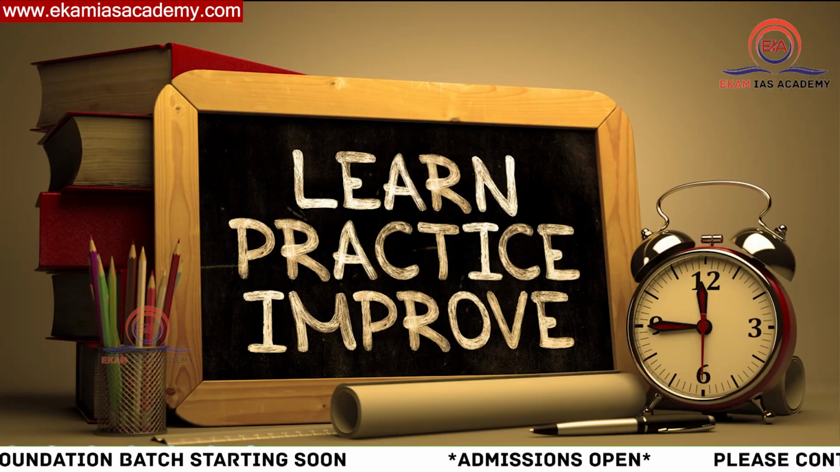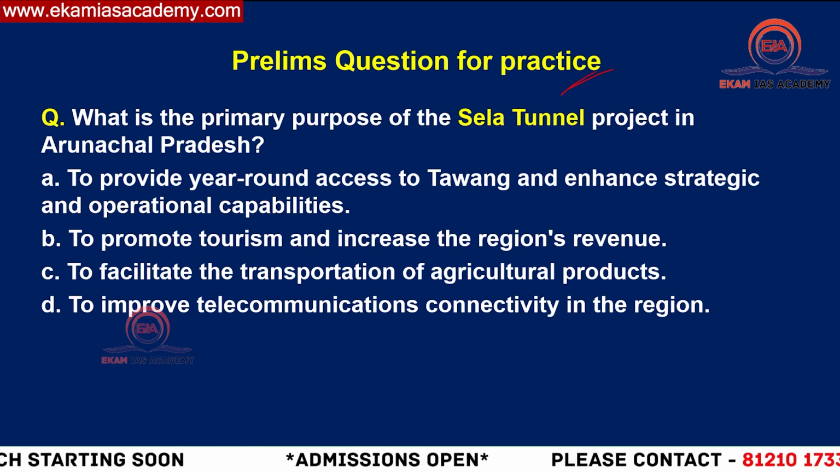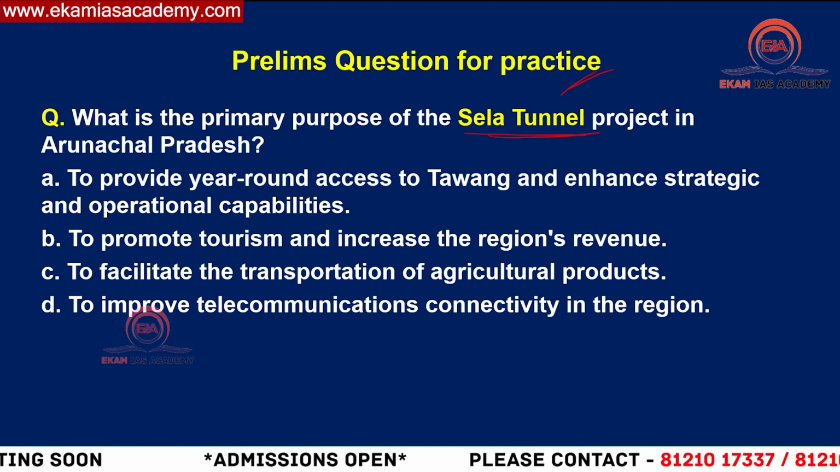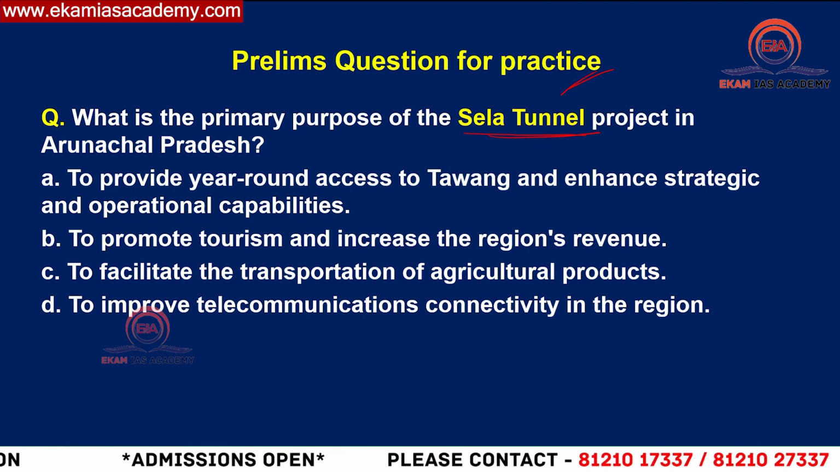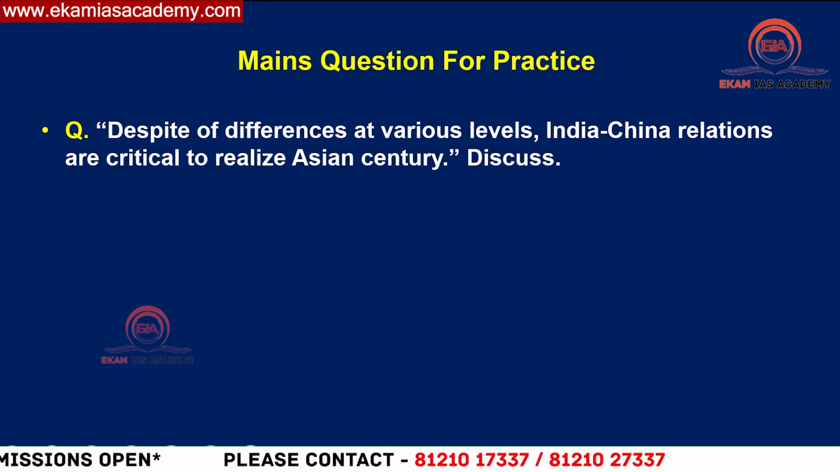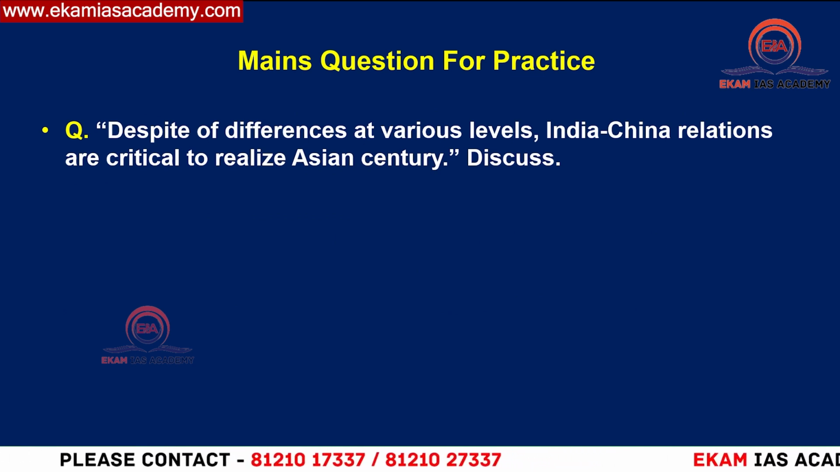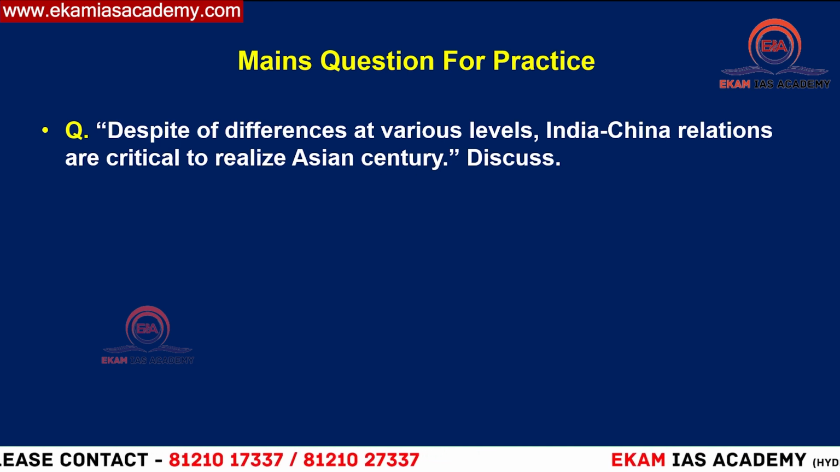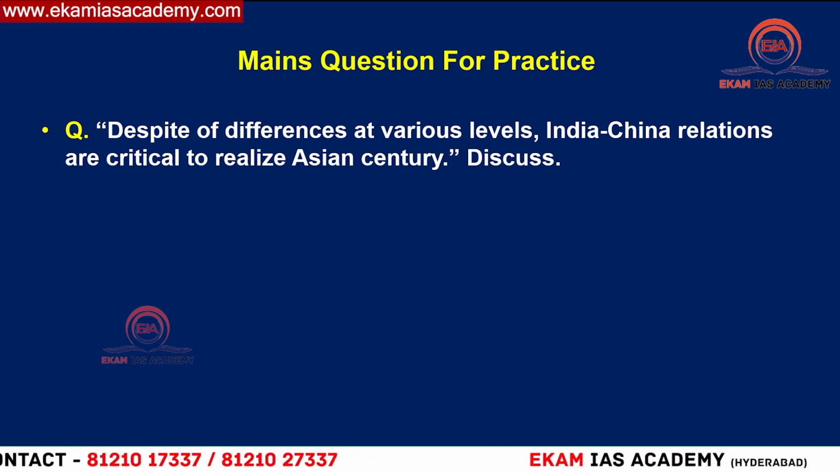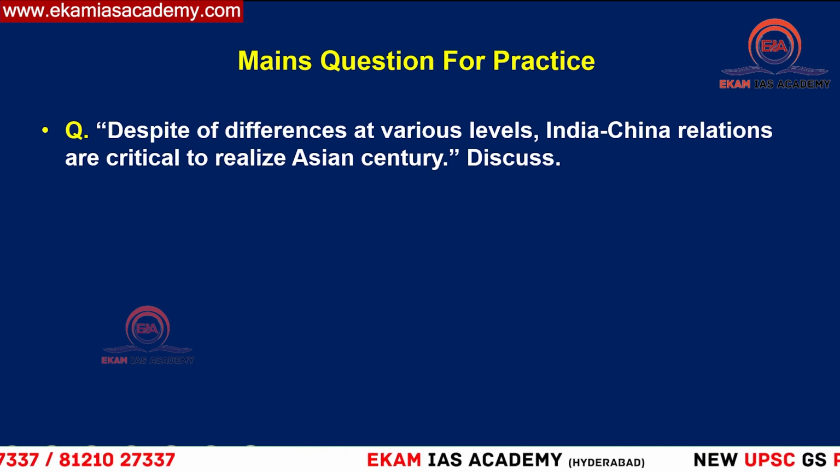Now it's time to test your knowledge with respect to today's discussion. You can see here, what is the primary purpose of the Sela Tunnel in Arunachal Pradesh? Among the given options, what is the correct one? Choose and answer in the comment section. Then the main question given for practice is: despite the differences at various levels, India and China relations are critical to realize the Asian century. Discuss. This is the main question given for practice. Try to answer in the comment section and improve your answer writing skills.